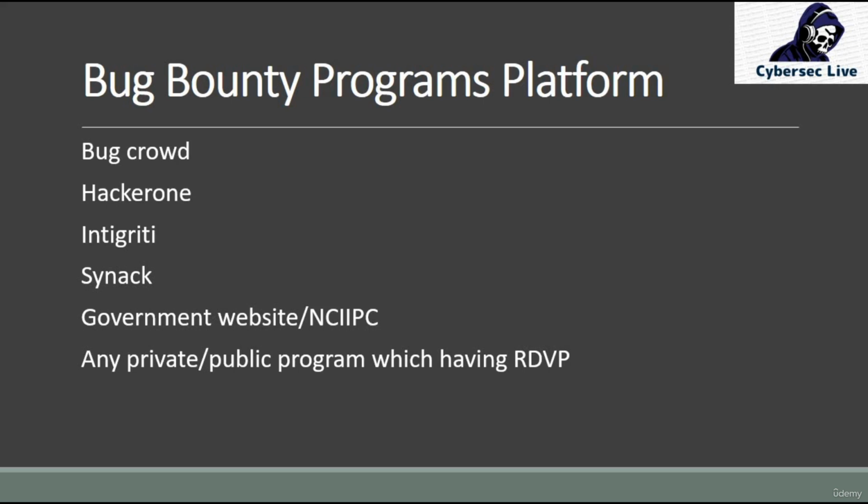Okay, so next one we have any private or public programs which have RDVP. RDVP means Responsible Disclosure Vulnerability Program. There are a lot of websites which are not registered on Bugcrowd, HackerOne, Integrity, Synack, or any other bug bounty platform.